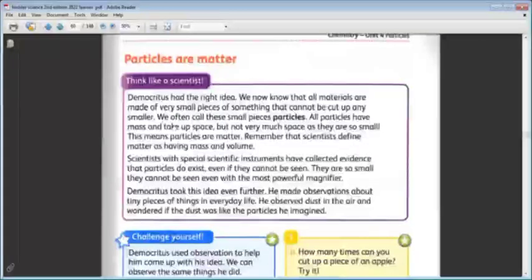All these small pieces, we call them particles. All particles have mass, as we said. Everything around us has mass and takes up space, has mass and has volume. We call it a matter. All the particles have mass and take up space, which means they have volume also, but not very much.